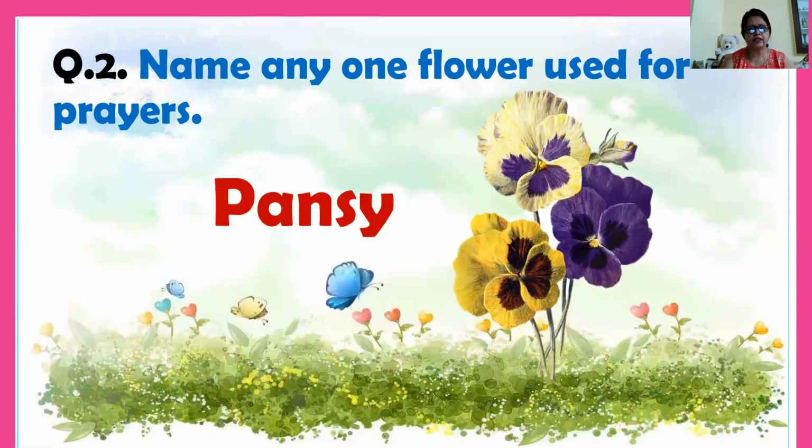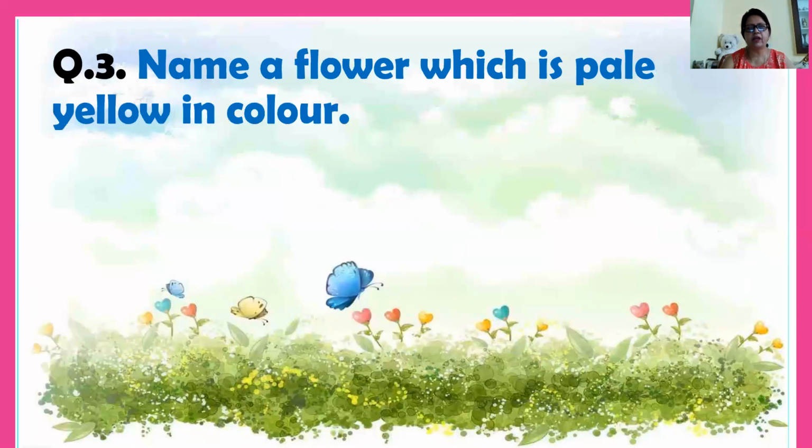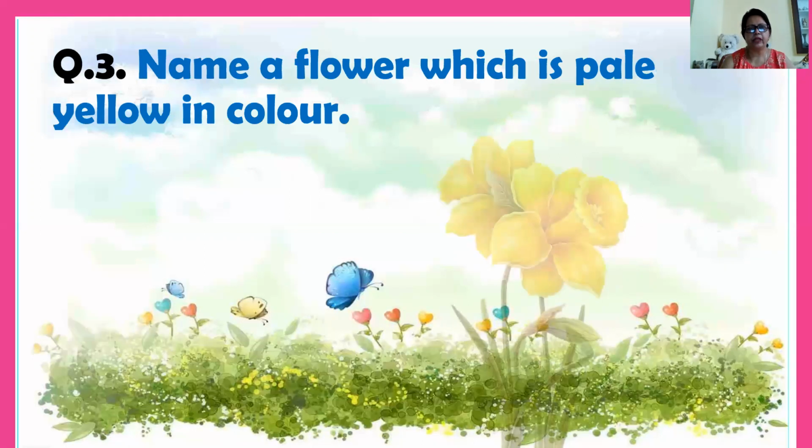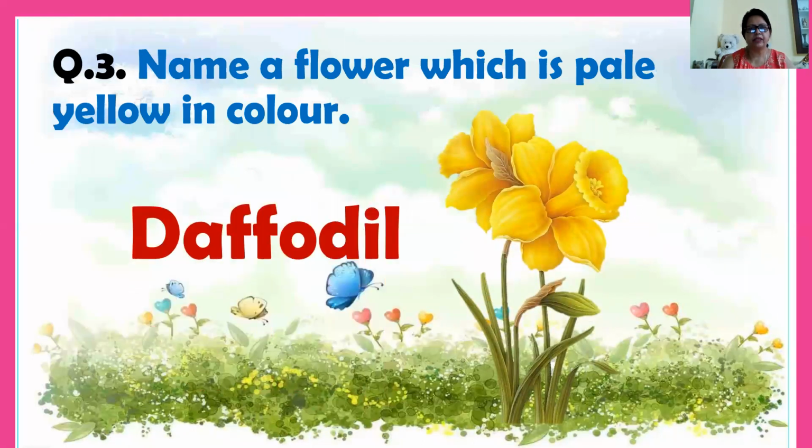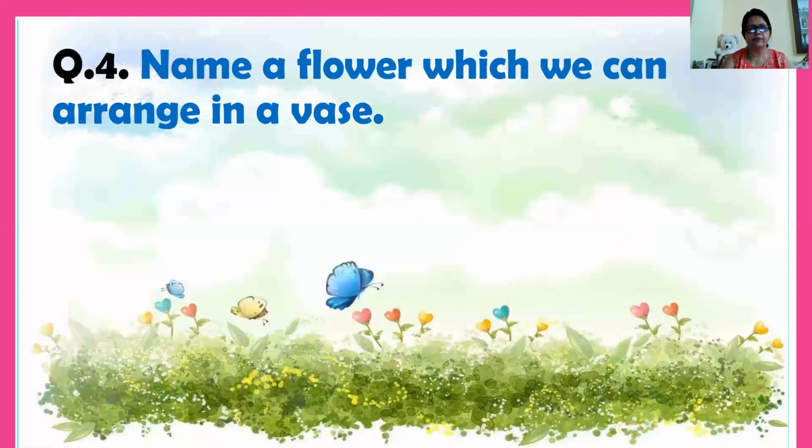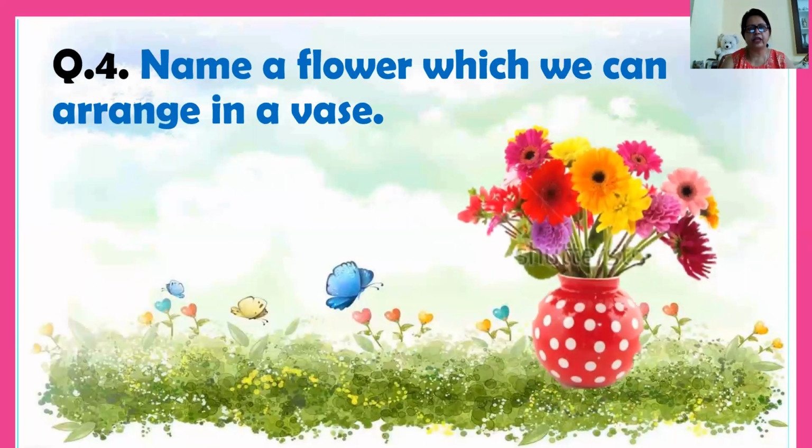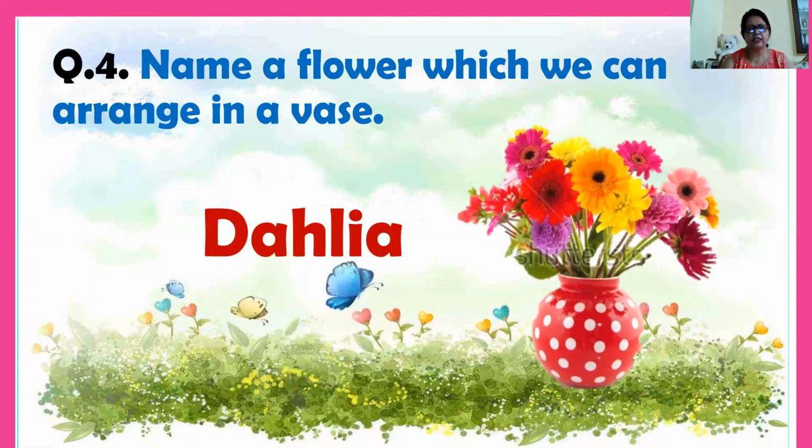So the answer is pansy. Number three, name a flower which is pale yellow in color. And the answer is daffodil. Number four, name a flower which we can arrange in a vase. So the answer is dahlia.